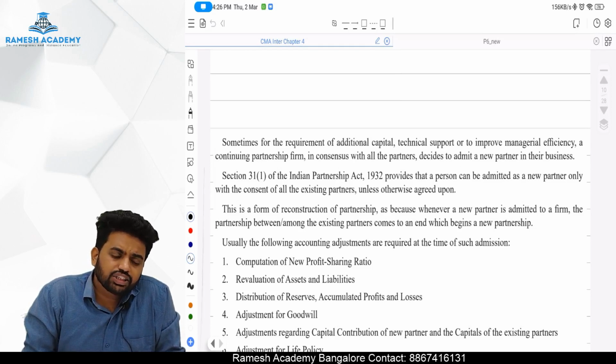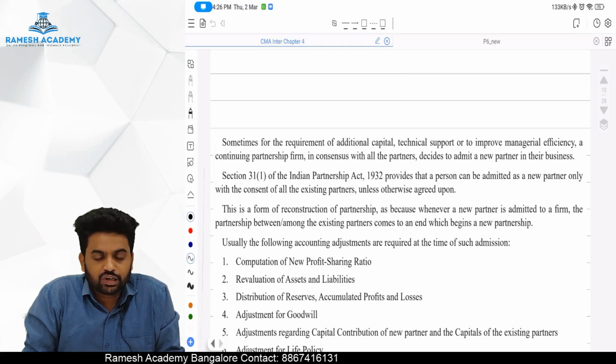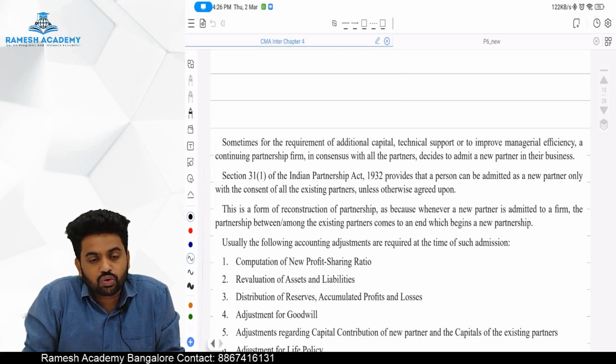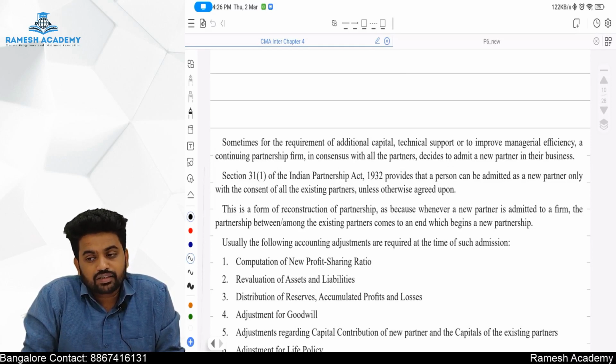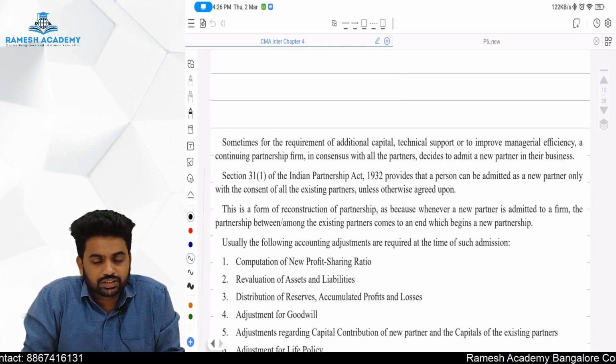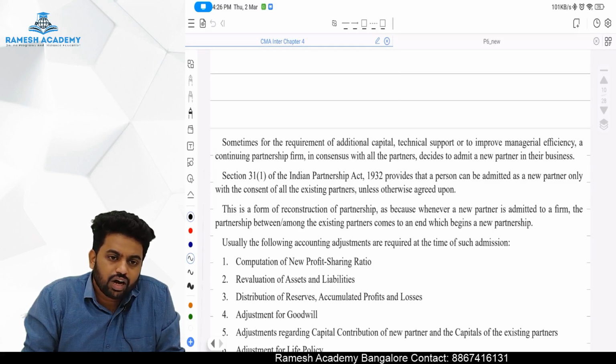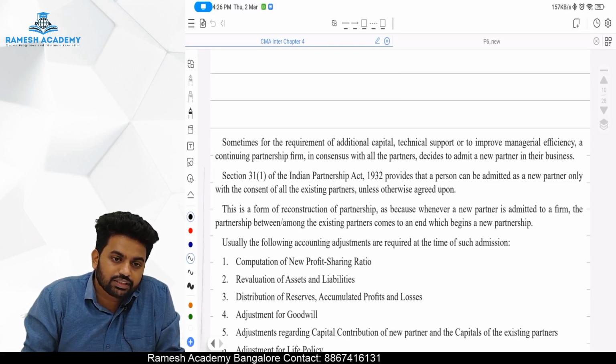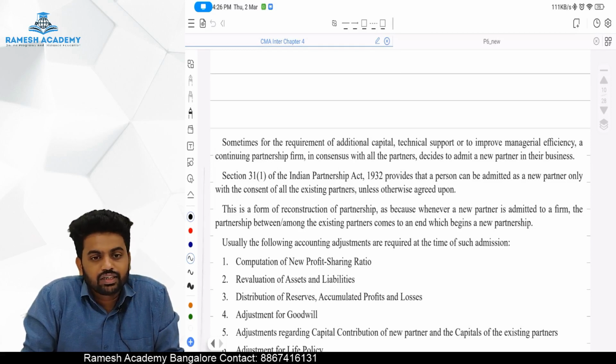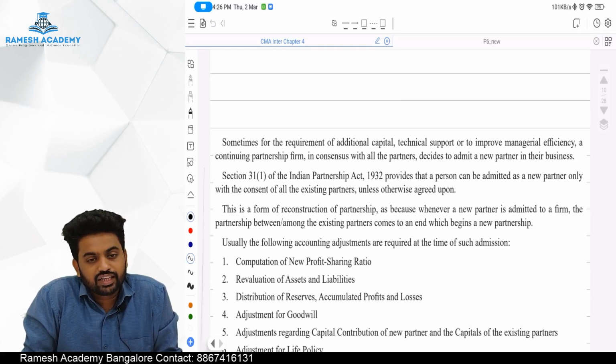Okay, sir, does the Partnership Act 1932 allow a new partner to be admitted? Yes, it allows, and it says, unless something is told in the agreement, all the partners' consent is required. If all the partners agree, okay boss, we can admit this person as a new partner. Provided that if the agreement says all partners are not required, out of 10 partners only 6 are enough, I mean 60% of partners agree, then you can admit. If there is nothing in the agreement, then all the partners should agree.